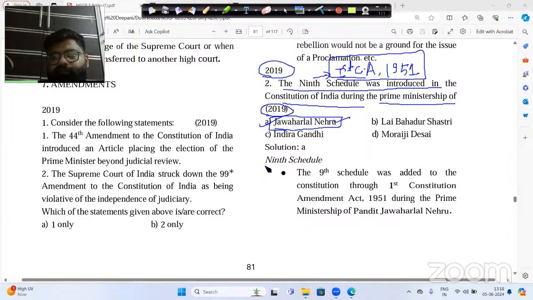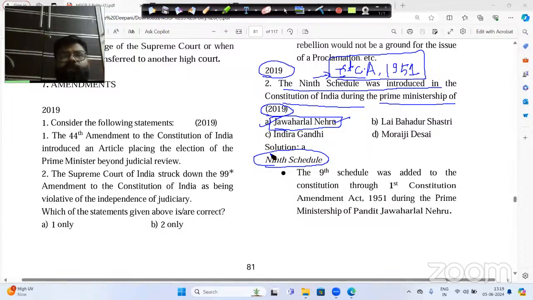Now let us basically look at the explanation here. Under the first Constitution Amendment 1951, what exactly happened was that land reforms were implemented. Land reforms in the sense, during the Britishers' time, the people who were basically having the maximum land, which was the captured irrigated land, were those given the titles of Zamindar, Sahukar, Patel, Lala. So the government said that you cannot have that much land. The maximum limit of the land was set at 5 acres.